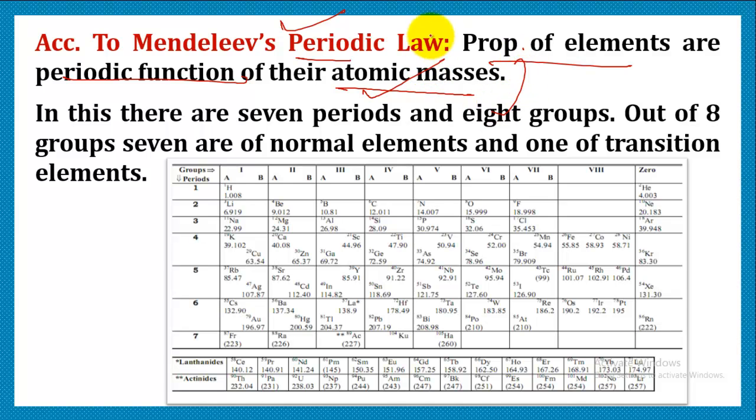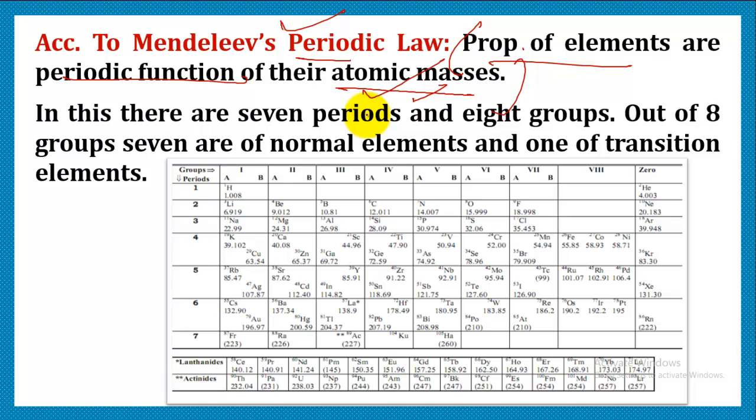This means that if elements are arranged in order of their increasing atomic masses, we see the repetition of similar properties after regular intervals. Or we can say that there is periodicity in the properties.